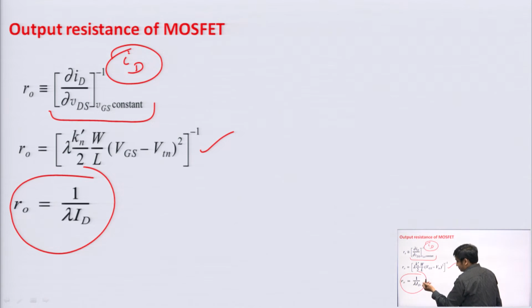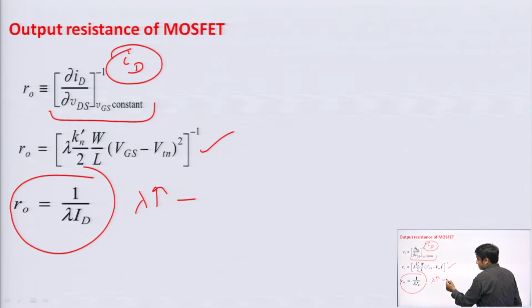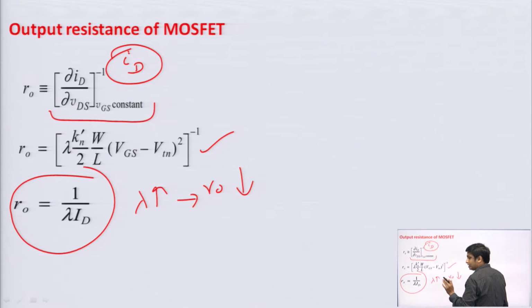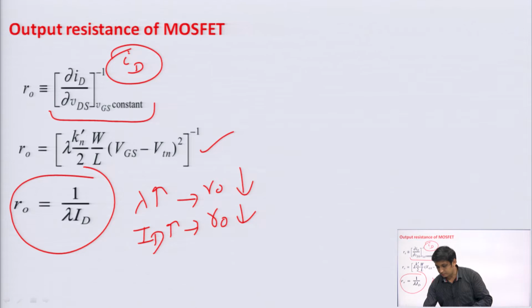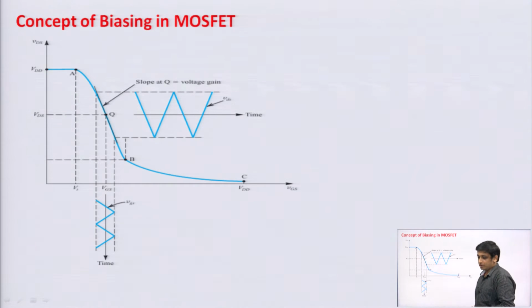Here you can see that if your channel length modulation parameter increases, then the output resistance of the MOSFET will decrease. Similarly, if your drain current increases, then also in that case your output resistance decreases. These are very basic concepts and it will help you in future when you design circuits using MOSFET.